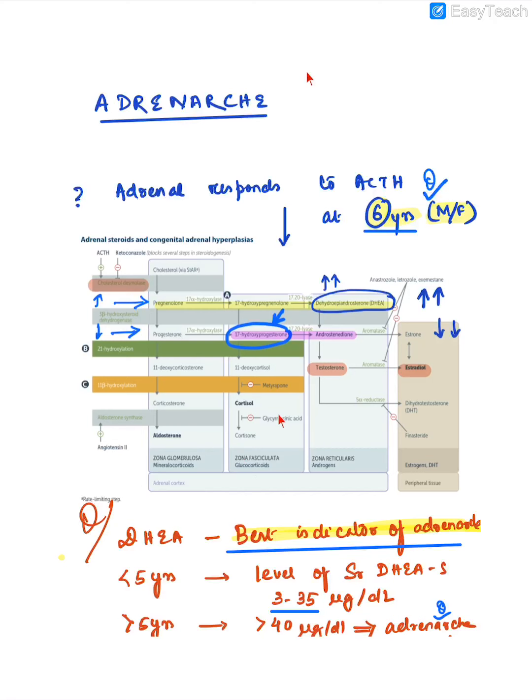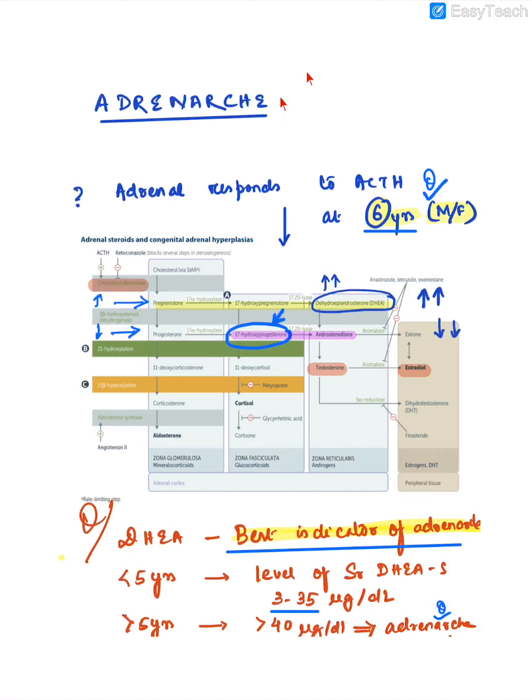Mineralocorticoids, glucocorticoids, and sex corticoids. Now this area of the adrenal cortex, the zona glomerulosa, is actually under the influence of the renin-angiotensin-aldosterone system. But zona fasciculata and zona reticularis are stimulated by adrenocorticotropic hormone produced by the basophilic cells of the anterior pituitary.